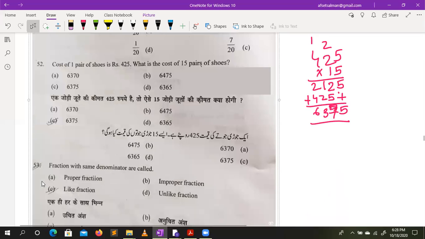Cost of one pair of shoes is 425. So 425 into 15. Okay. So you can go ahead with 6375. You can do simple multiplication like mentioned above. 425 into 15.